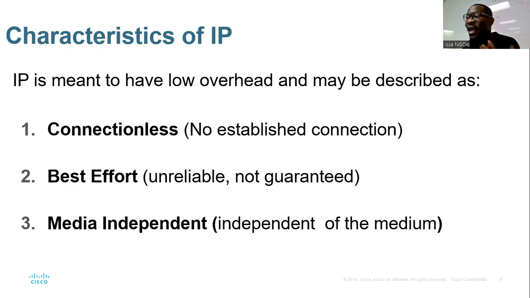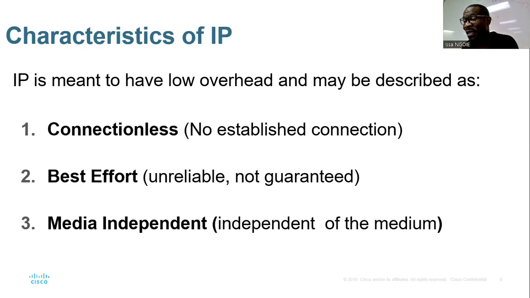Normally, when you receive a message, there is a response showing that the message reached its destination. But with IP, best effort means there's no way I can check if you received it or not. There's no guarantee.